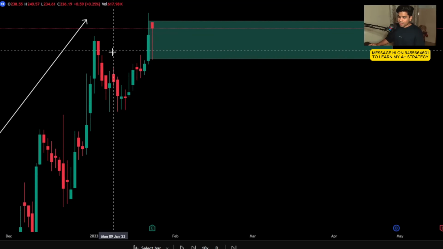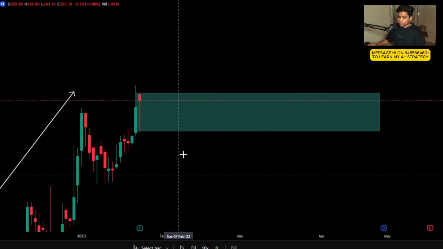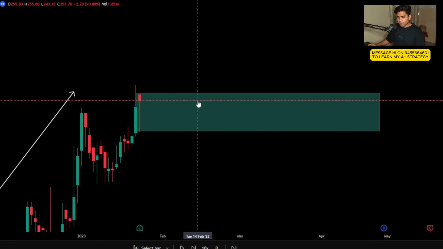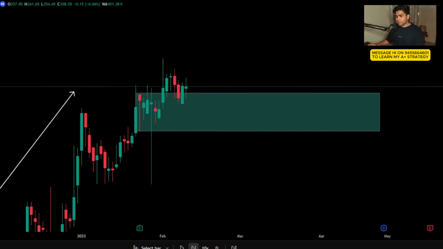Earnings candle, mark the high and the low. Initial bias is higher highs, higher lows, bullish in the market. So now what we want is an upside move, a significant upside movement, and then a retracement. You can see a lot of candles have been made there, but there is no significant upside movement here. The market is still sideways.